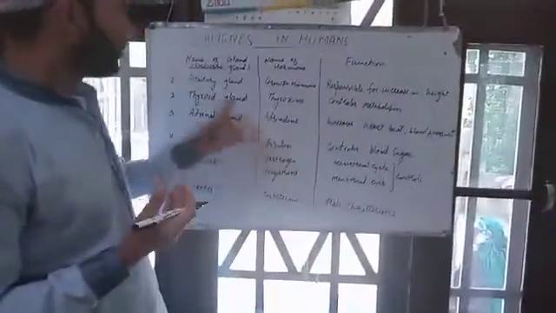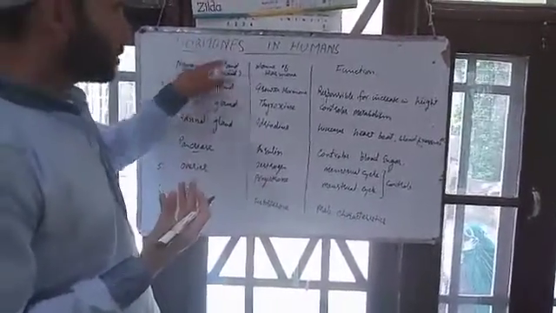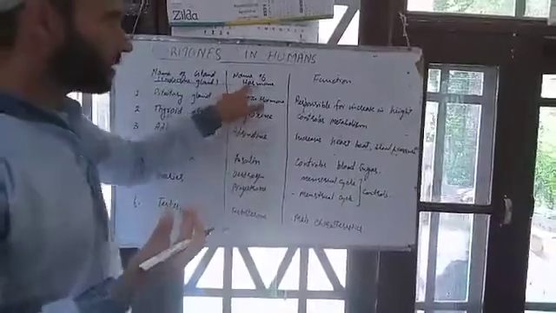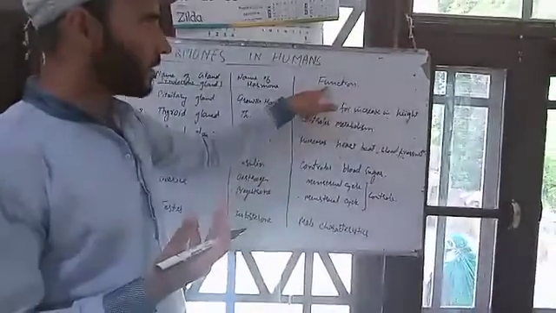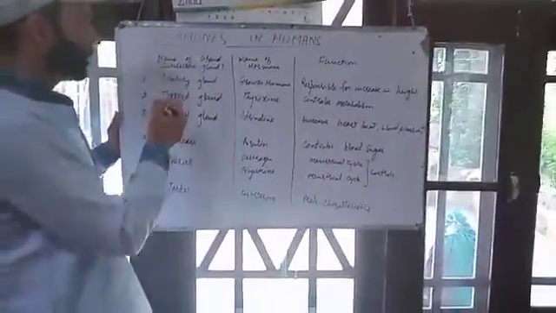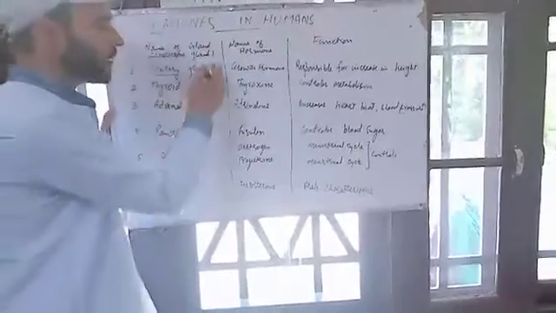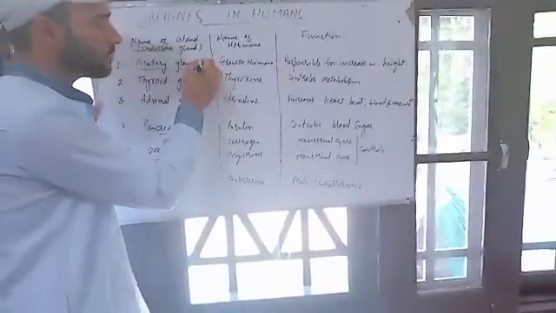Hormones in humans. First, this is the table. Name of the gland, that means the endocrine gland which secretes the hormone. Name of the hormone, which hormone is present, and functions, what functions they perform. Number one, pituitary gland. It is present in the brain.